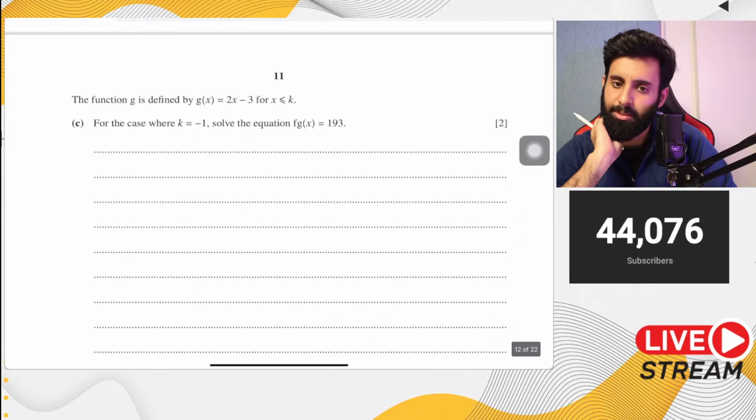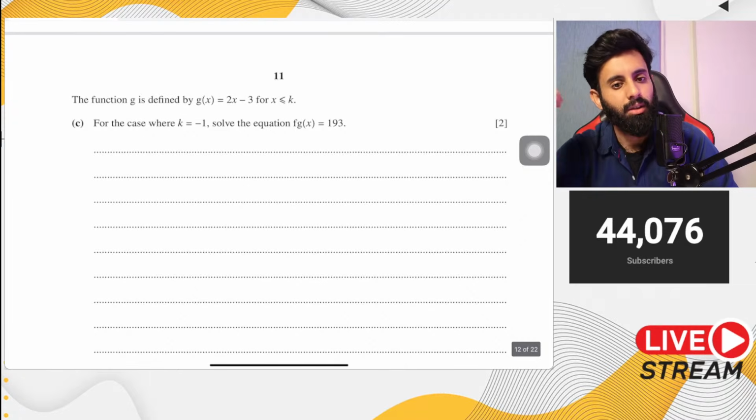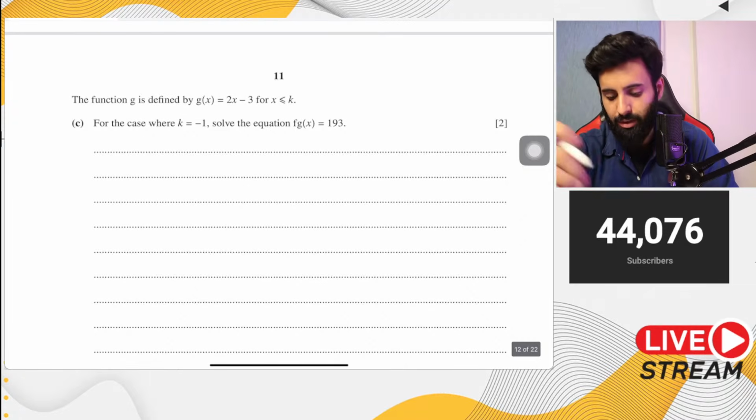No, you shouldn't do past papers before the exam. If anything, you should just go over the work that you've done already. Okay, but not past papers. Not at all recommended.